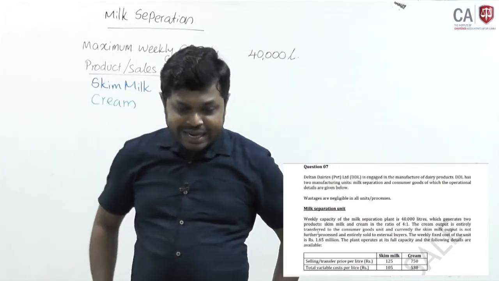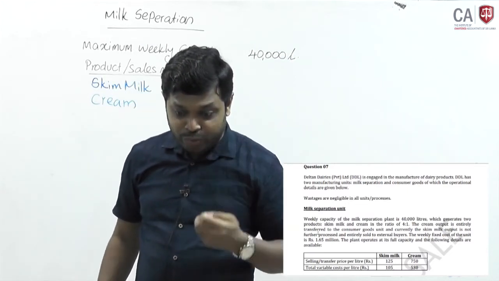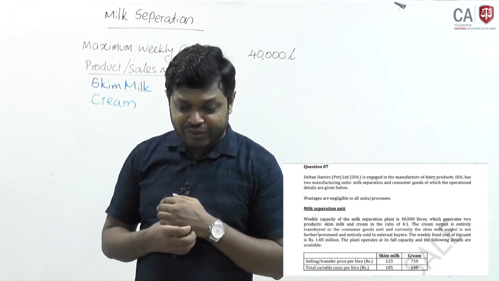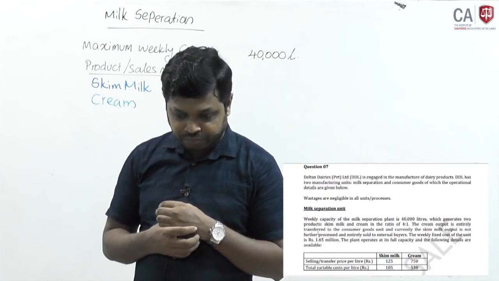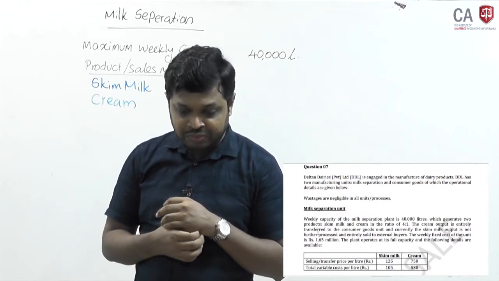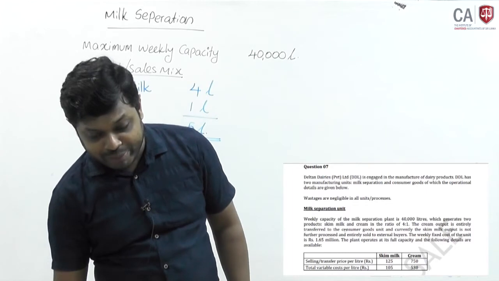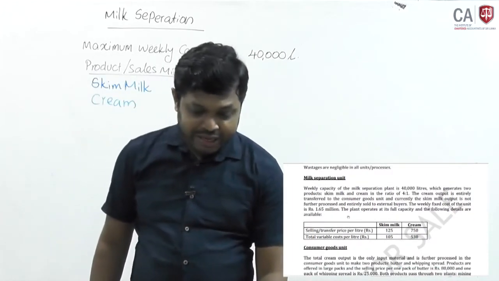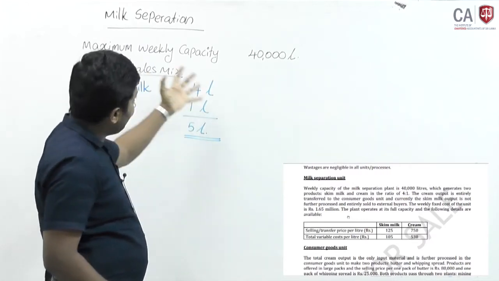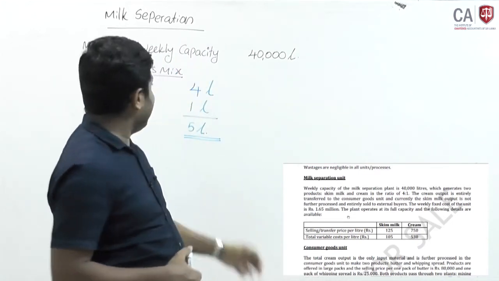The cream output is entirely transferred to the consumer goods unit, and currently the skim milk output is not further processed and is entirely sold to external buyers. The weekly fixed cost of the milk separation unit is 1.65 million. The plant operates at its full capacity and the following details are available. Full capacity means 40,000 liters. If 40,000 is allocated to full capacity, how many production mixes they will produce, and you have to split among the skim milk and cream.